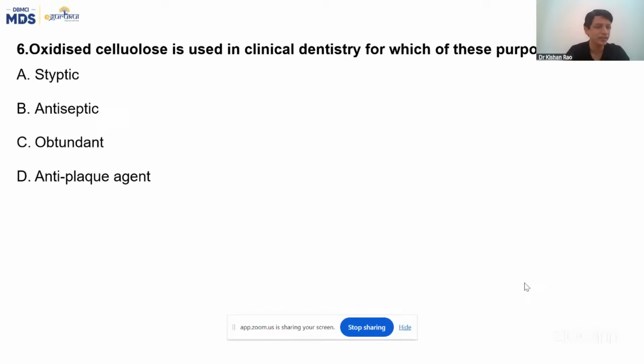Answer, all of you are right. Its answer is A. Styptic means hemostatic; oxycellulose, we put it as a hemostatic agent. Okay, all of you are right. Nikesh, Sai Charan, Swapan, Aisha, Janani, I'm very sure you'll get very good ranks. I'm very happy. My students got almost all the answers right here. Abhiram, good, very good.